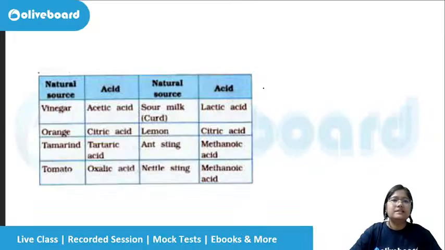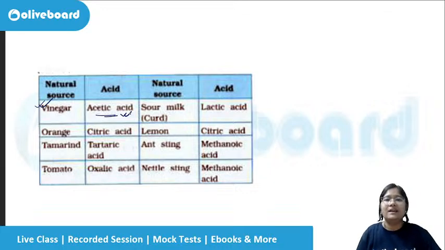Let us see what about the other acids. For vinegar, the acid is known as acetic acid. For orange juice and all the citrus fruits, they contain citric acid. For tamarind or imli, there is tartaric acid.